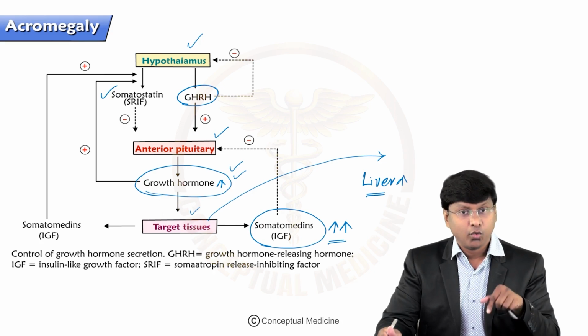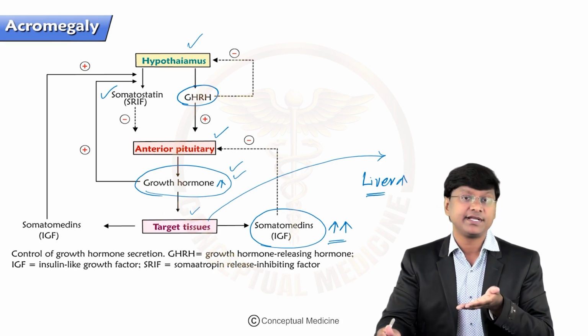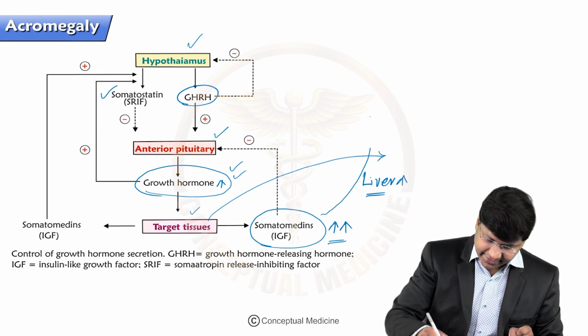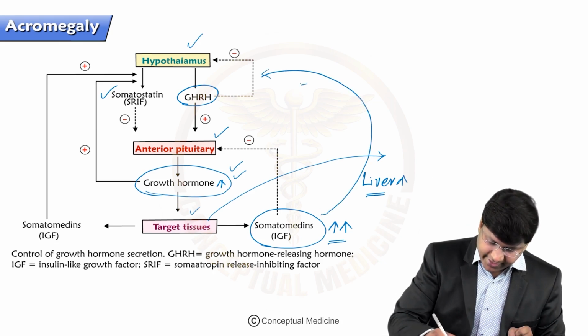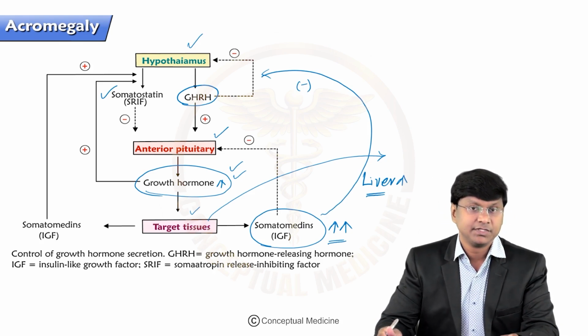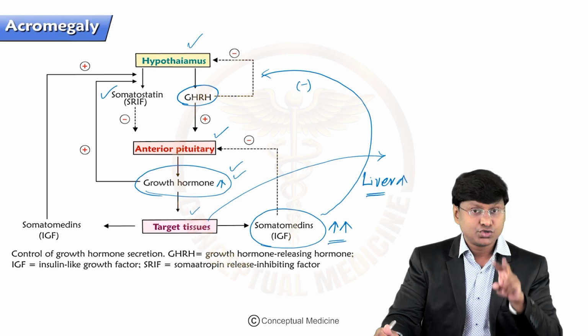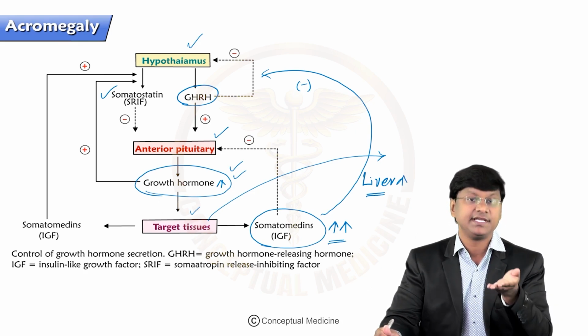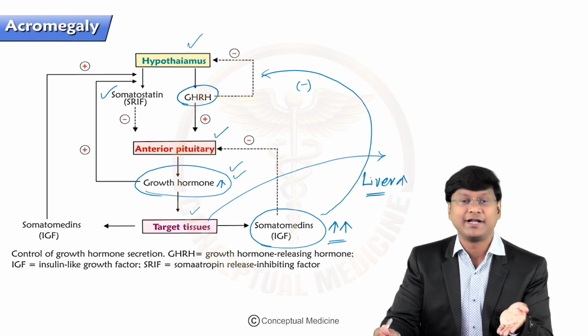Or it will go and inhibit the growth hormone releasing hormone secretion. So there are two mechanisms which will suppress growth hormone secretion if there is an increase in somatomedins.